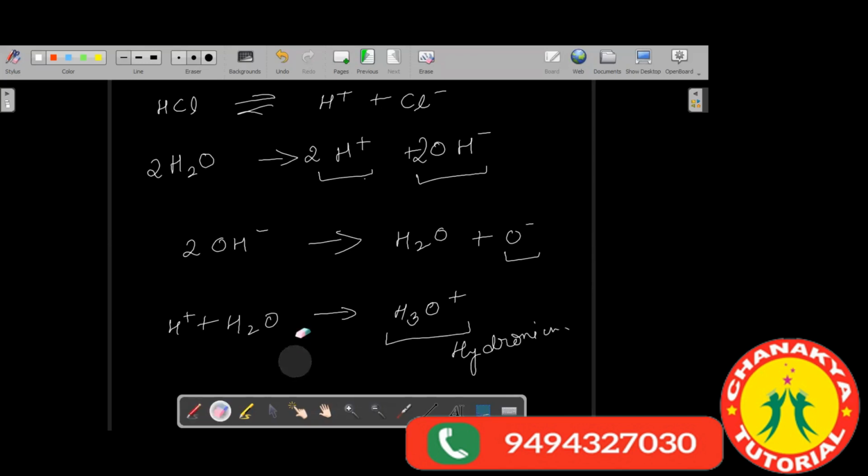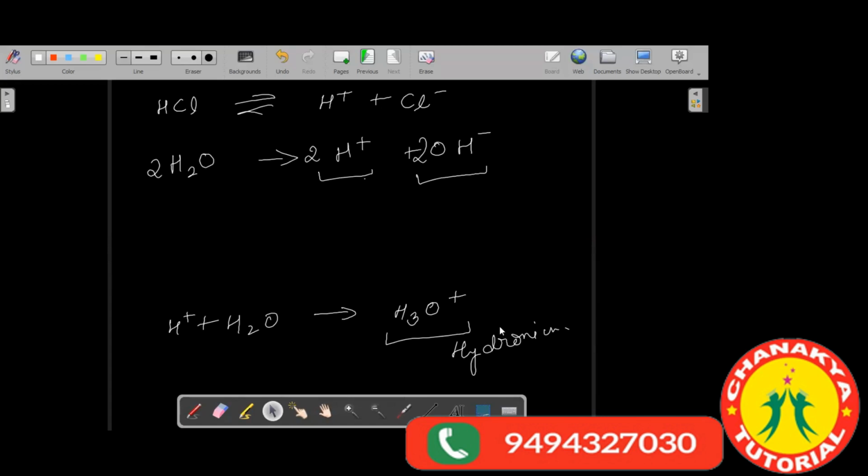For a short time, let us forget this, as I think it will create confusion. Now I think you can understand that the H plus ion formed from the water molecule connects with a water molecule to form the hydronium ion, which will be available in the solution. A hydronium ion is more stable as compared with the hydrogen ion. Got it?